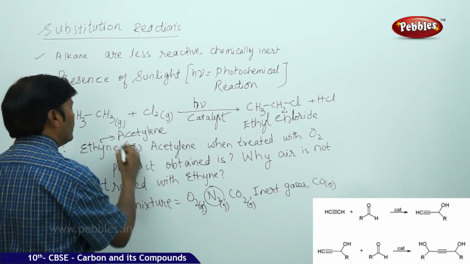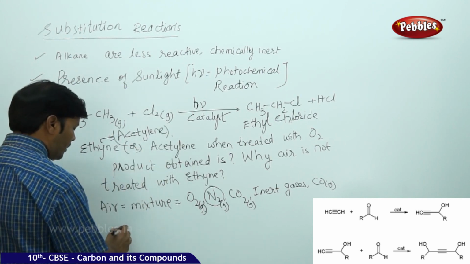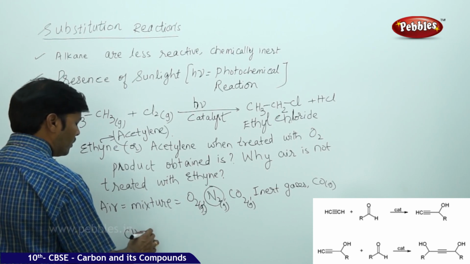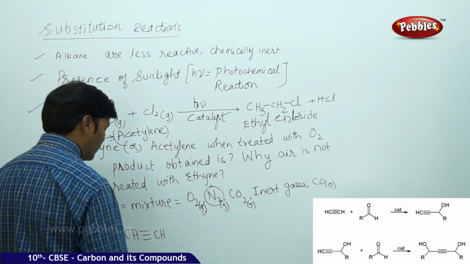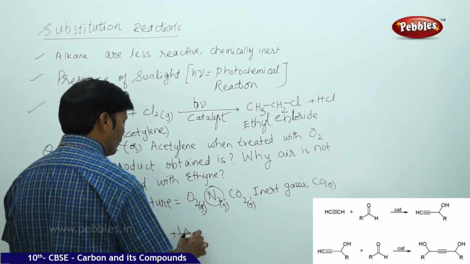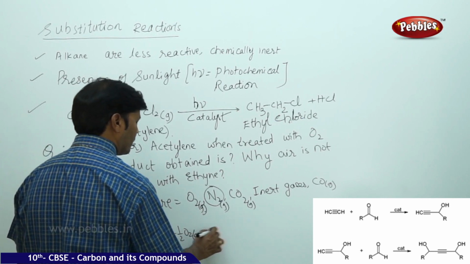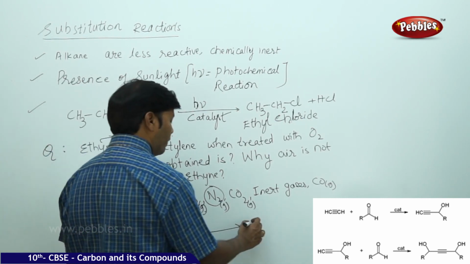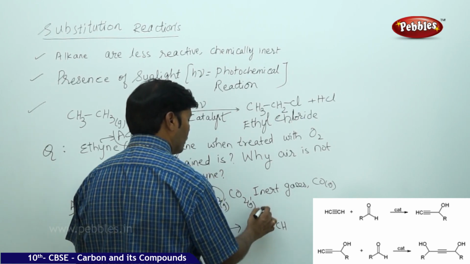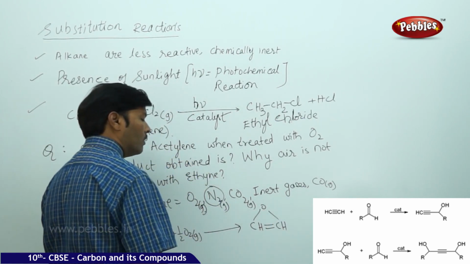Ethyne is also called acetylene. So I am taking acetylene here, CH triple bond CH, plus half mole of O2 gas, giving the oxyacetylene flame. You can write CH double bond CH with one oxygen.